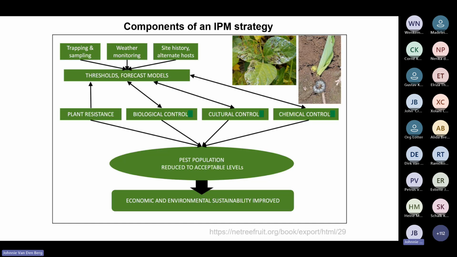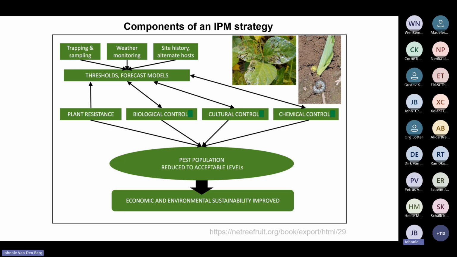The components of an IPM strategy, as I indicated, are plant resistance and biological control, cultural control, and chemical control. But to do this well, we need to trap and monitor. We need to check the weather. We need to check if there are alternate host plants, and there need to be thresholds.